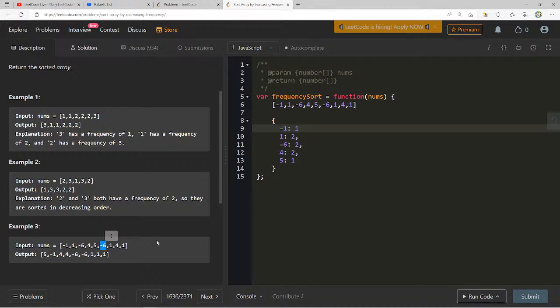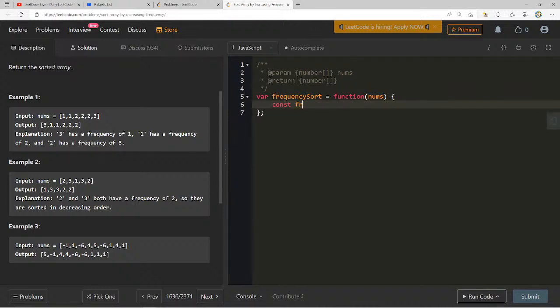Or could I just sort based on frequency in the map? What if I just try to use a native sort? What if we do const frequency for const val of nums?